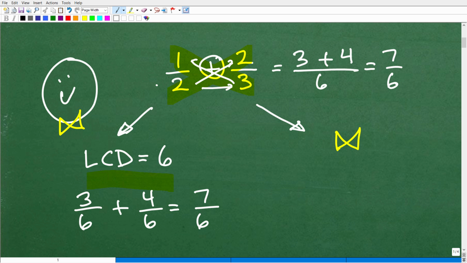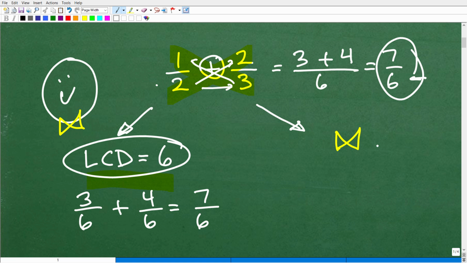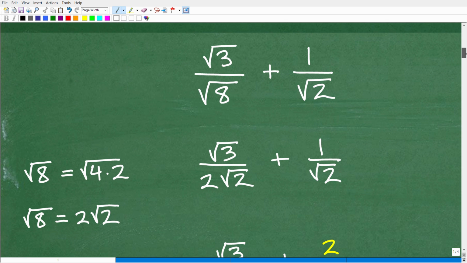So you have 2 methods to add fractions. And this particular method's awesome. However, sometimes you don't end up with the lowest common denominator, so you might end up reducing at the end. But you definitely will get the problem right. So again, we can get our LCD, or we can just jump right into the bow tie method. You really should know how to do both when it comes to fractions. All right, so now let's get into our problem.